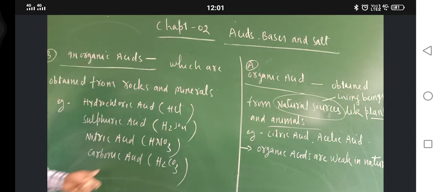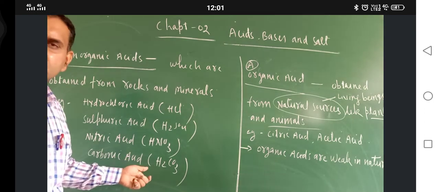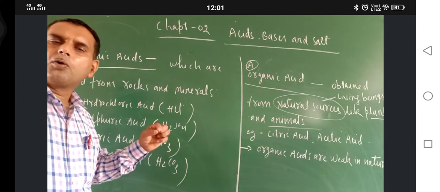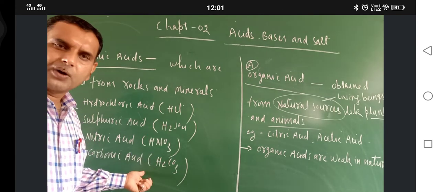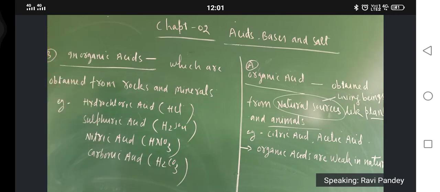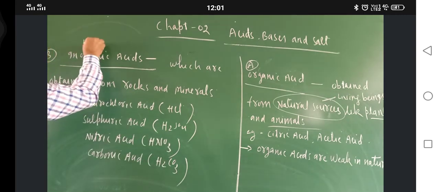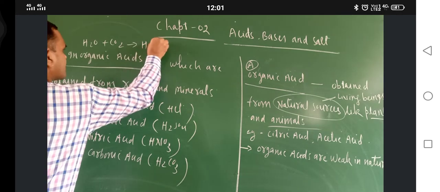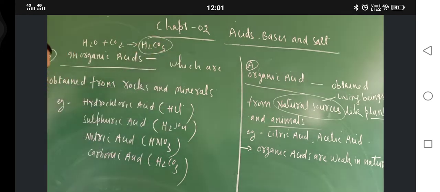You might have heard the name of this acid. This acid plays a very important role in closing and opening of stomata. When water reacts with CO2, just see, H2O plus CO2 gives H2CO3. This is carbonic acid. Another one is phosphoric acid.